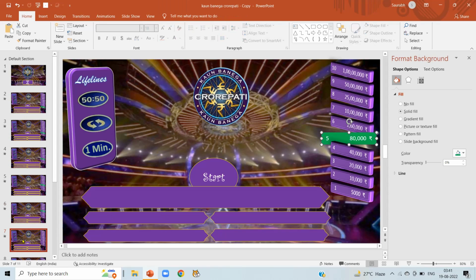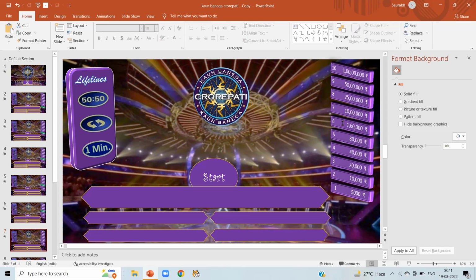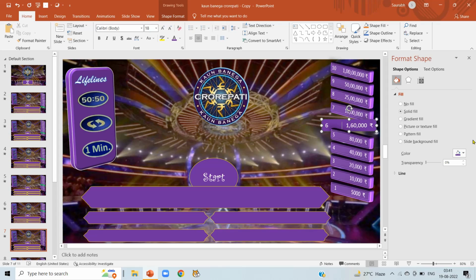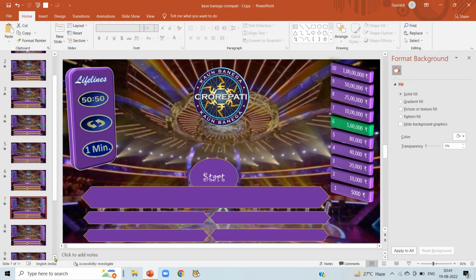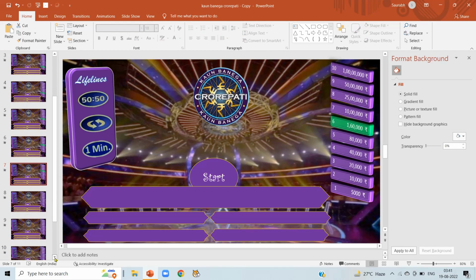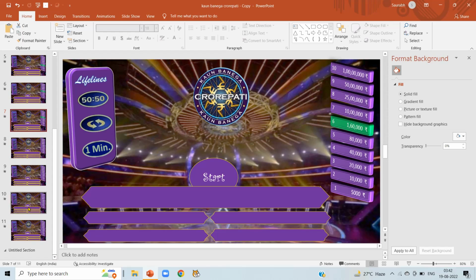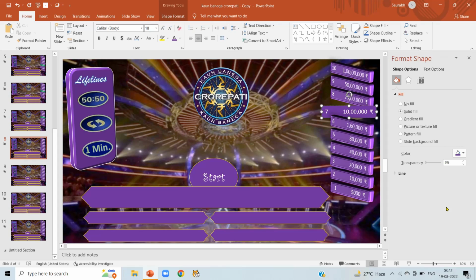Now click on slide number 7 and question number 6 and change its color to green. Now again click on the next slide, that is slide number 8. And here question number 7, and in the format shape change its color to green.